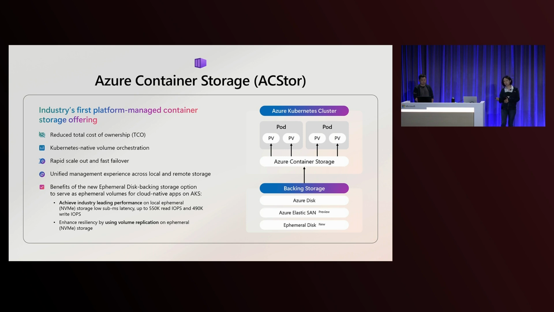So in cases where you don't need local ephemeral drives, and you want to use disk or Elastic SAN, this is still the single orchestrator that you need to manage and install, and you can use any of the backing storage options of your choice.